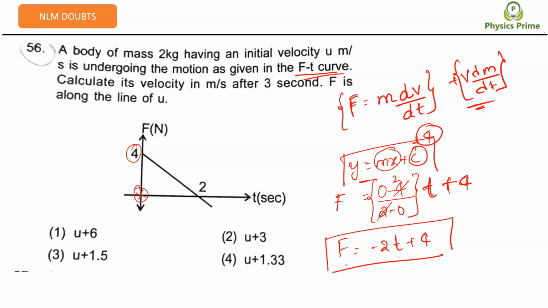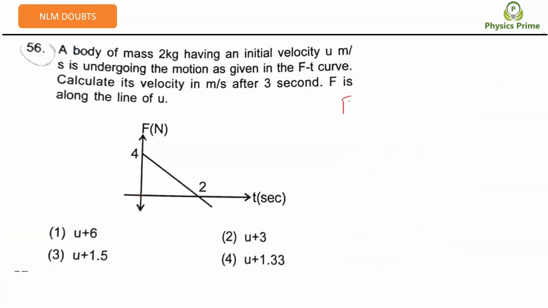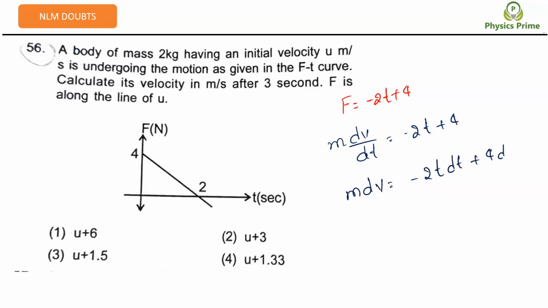Did you understand the force equation? Yes, sir. Now the question is to calculate its velocity in meters per second after 3 seconds. Initial velocity is u. F is equal to minus 2t plus 4. That means m into dv by dt is equal to minus 2t plus 4. Can I write this as m dv is equal to minus 2t dt plus 4 dt?